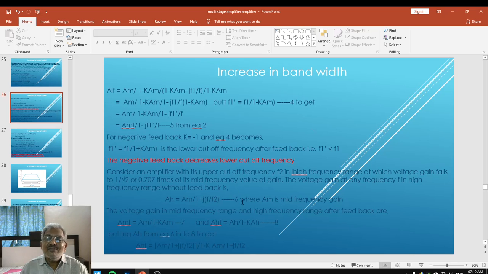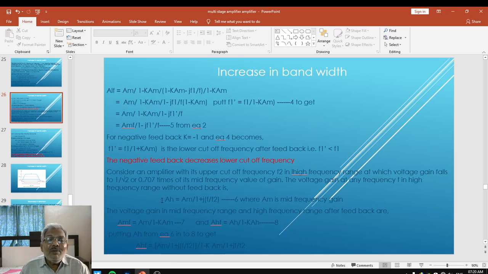That is equation number 6, where AM is again the mid frequency gain. Now the voltage gain in mid frequency and also in high frequency region after feedback is given as AMF equal to AM upon 1 minus K times AM. Let me call it equation number 7, which we have already considered. And AHF equal to AH upon 1 minus K times AH. Let me call it equation number 8. These are the same as equations number 2 and 3.